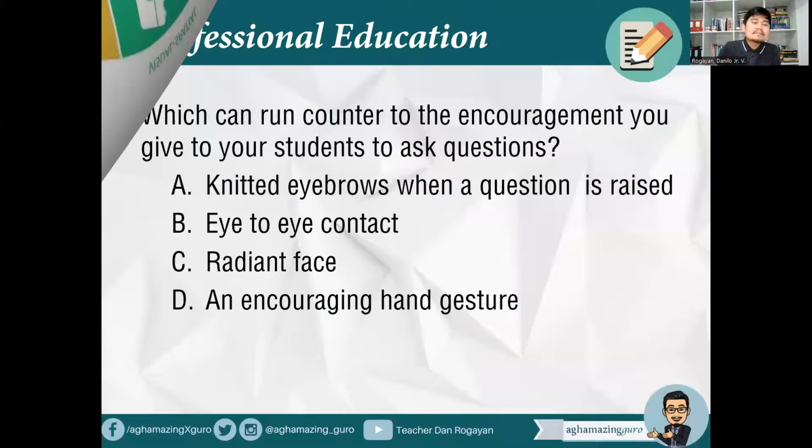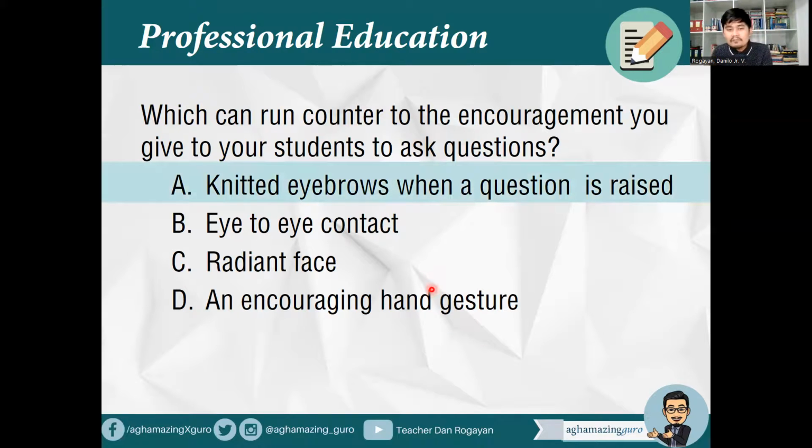Next, which can run counter to the encouragement you give to your students to ask questions. A, knitted eyebrows when a question is raised. B, eye-to-eye contact. C, radiant face. D, an encouraging hand gesture. Run counter means the opposite, which opposes the encouragement. So we are looking for the one that is different. Eye-to-eye contact is good. Radiant face is good. Encouraging hand gesture is good. These are all positive. So we choose the negative, which is knitted eyebrows when a question is raised. How can you encourage your students to ask questions when you look like that?